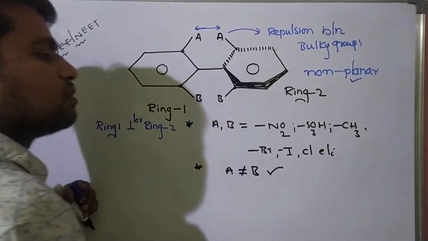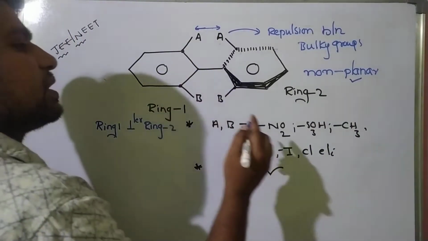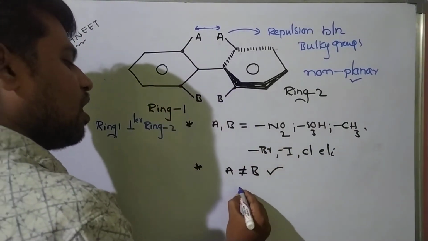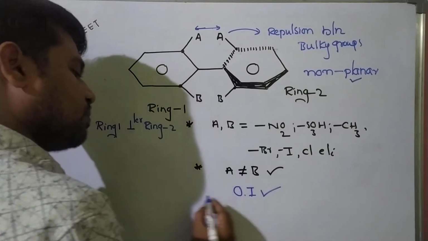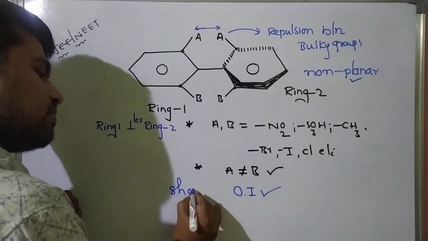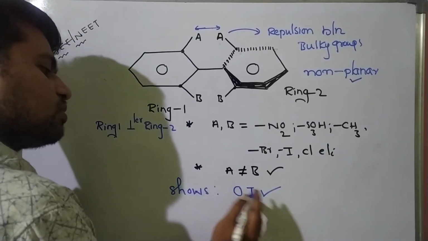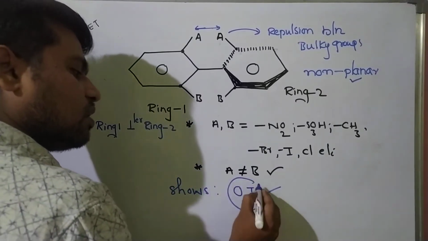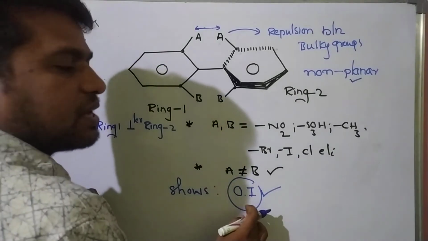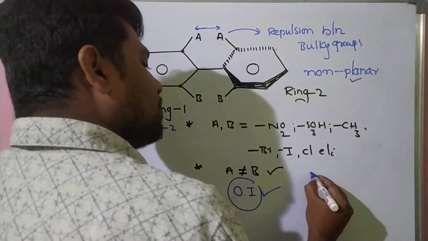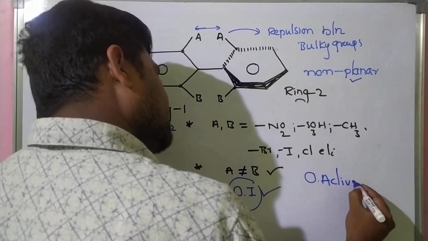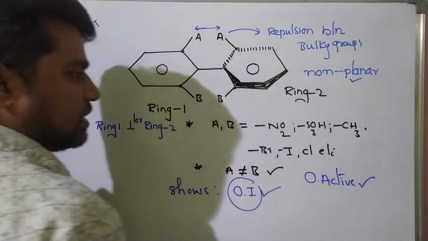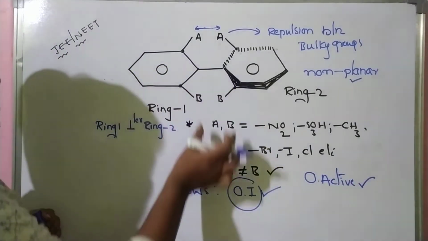Okay, students. So this biphenyl exhibits optical isomerism. So therefore, the biphenyl shows optical isomerism. Optical isomerism exhibition means this molecule is optically active. So this is the final result. Okay, students, so please note.